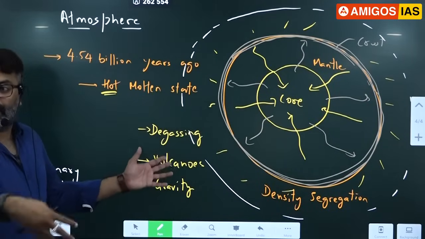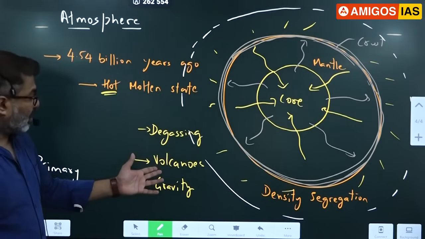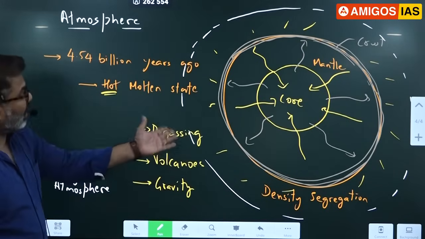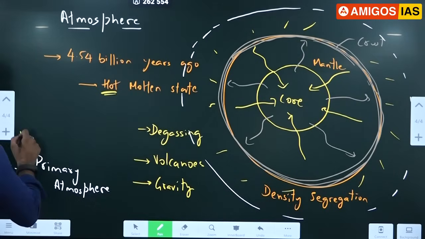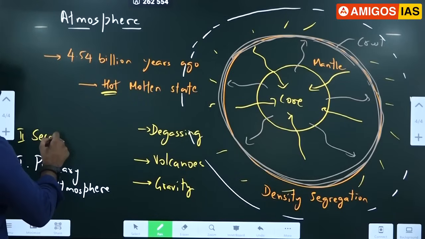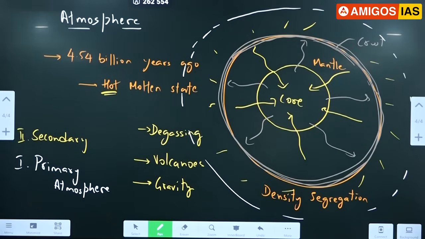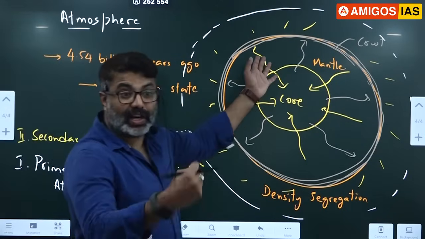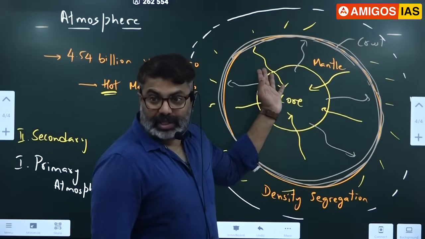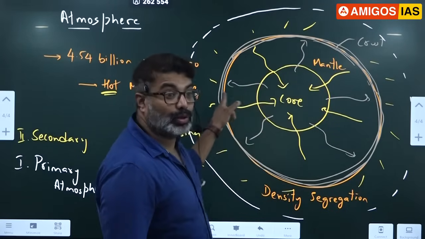In the volcanic process, dust was released, ash was released, water vapor was released. All that again encircled, forming our secondary atmosphere. So the primary atmosphere was lost because the initial Earth didn't have sufficient gravity, because it was still cooling.